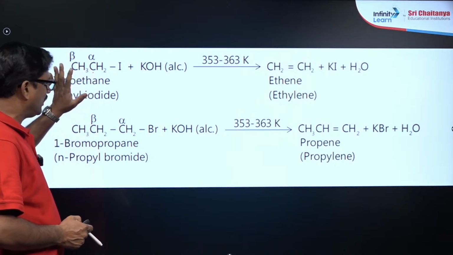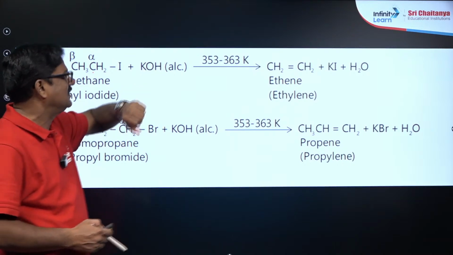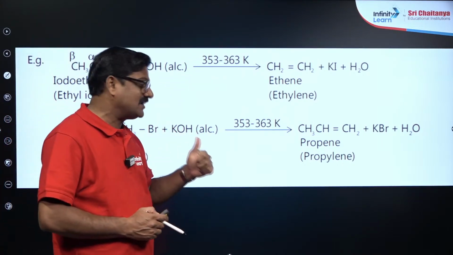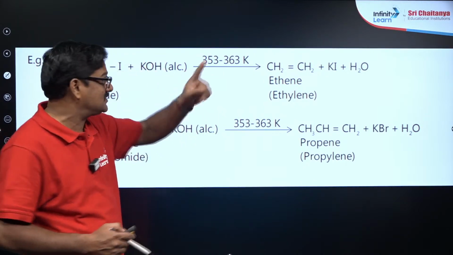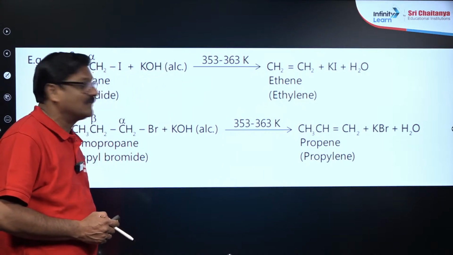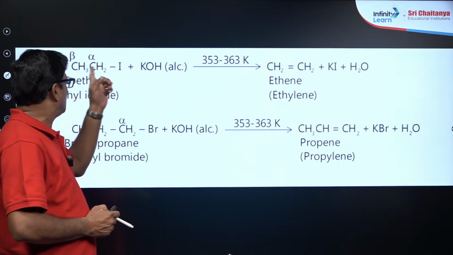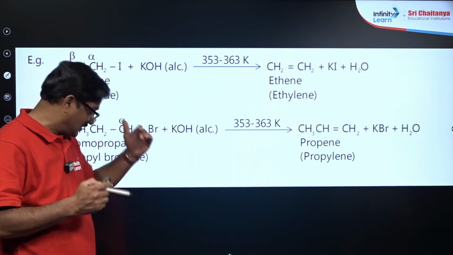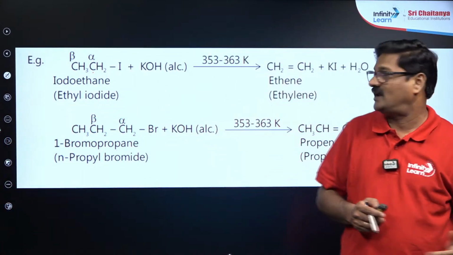Iodoethane, ethyl iodide, when it is treated with potassium hydroxide and you heat it, yes, this is an elimination reaction. For an elimination reaction it is required to heat. Always keep this in mind, elimination requires a heating process. Now this iodine and this hydrogen are eliminated, so that you are going to get ethene, along with the formation of KI and water.